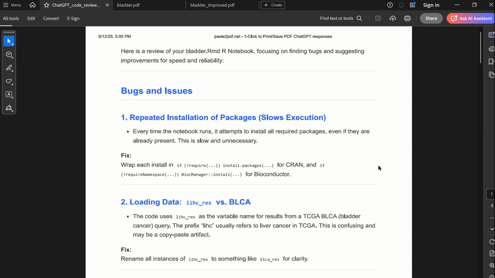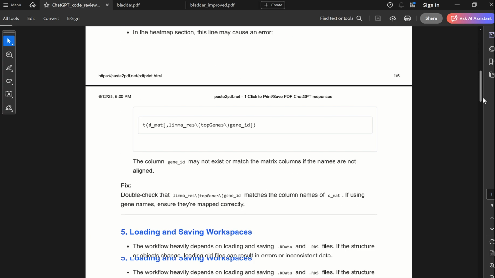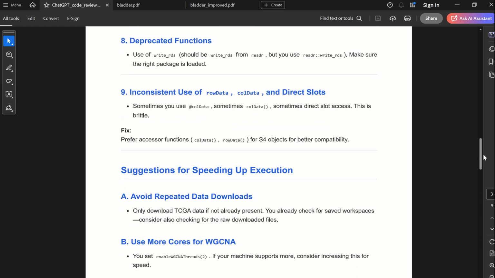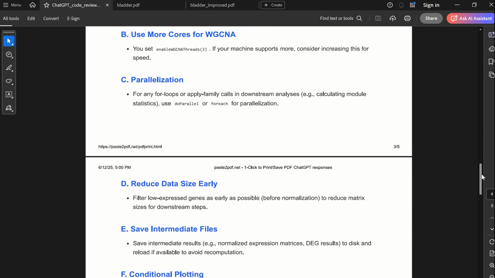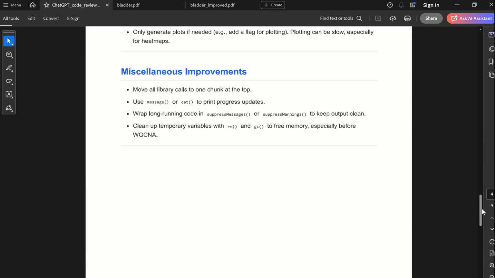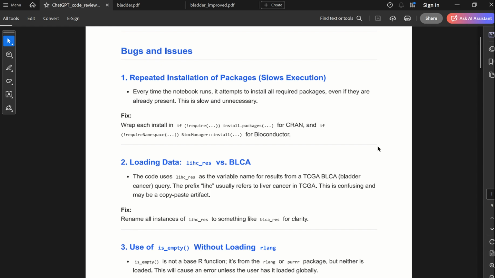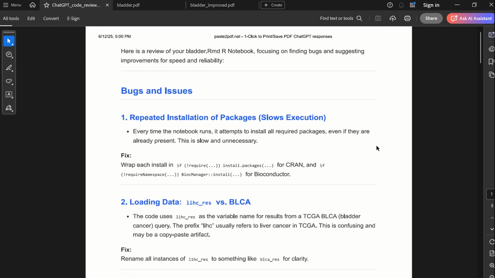So basically, ChatGPT gave, let's see, 9 total fixes, and then a bunch of miscellaneous speed improvements. So, for example, a lot of the speed improvements are just not unnecessarily trying to reinstall packages, those types of things.